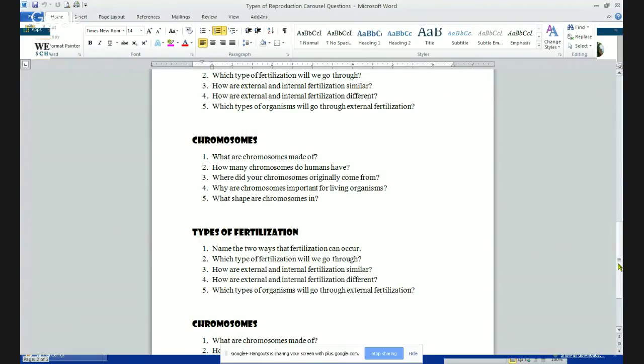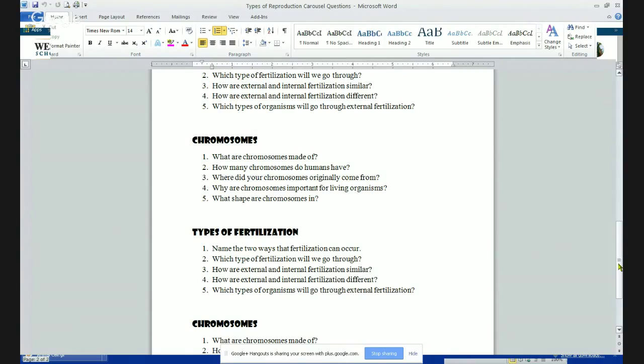Number 2, how many chromosomes do humans have? 46. We have 23 pairs because you get 1 set of DNA from your mom and 1 set of DNA from your dad. So we have 46 chromosomes in all. Kind of gives you the answer to number 3. Where did your chromosomes originally come from? Your mom and dad.